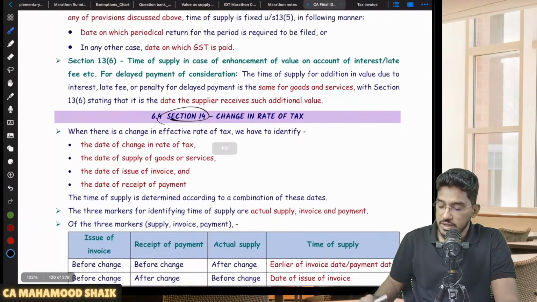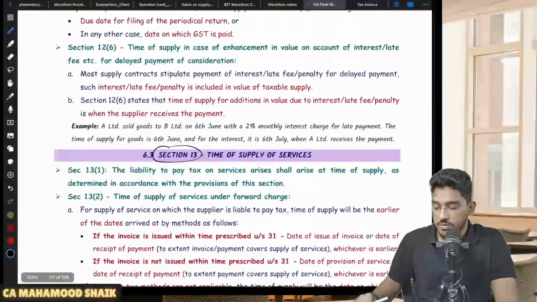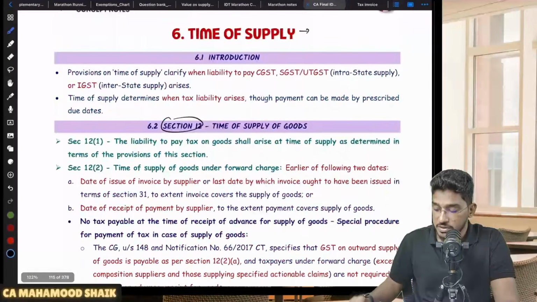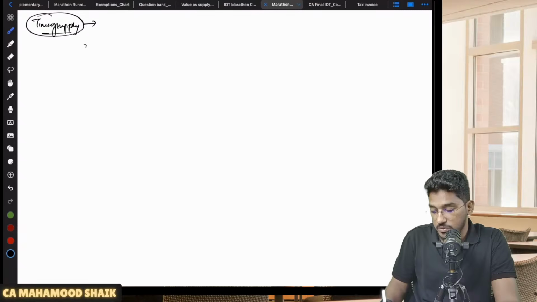So this section number 14, I will come back to that later. So first, primarily, we have two sections which are required to be covered as a part of this chapter. One is section number 12 and the other one is section number 13. So what is section number 12 talking about? What is section number 13 talking about? Section number 12 is talking about how to determine time of supply in case of supply of the goods.